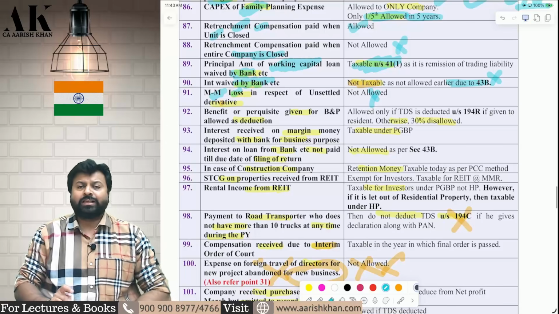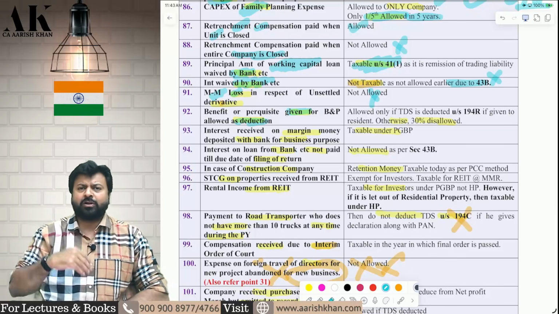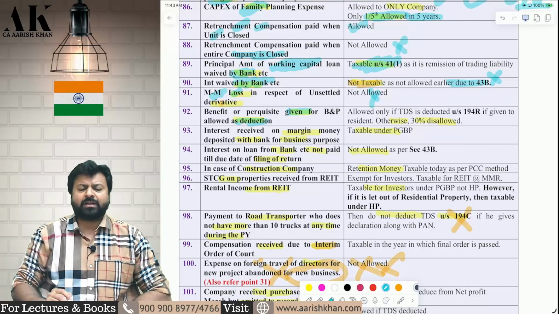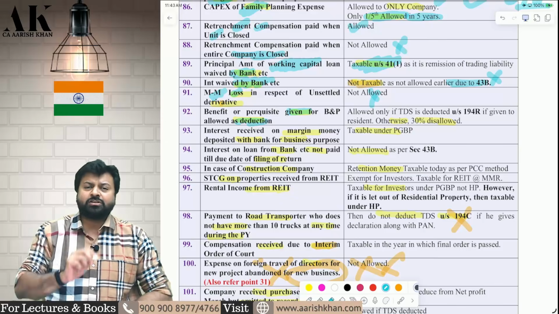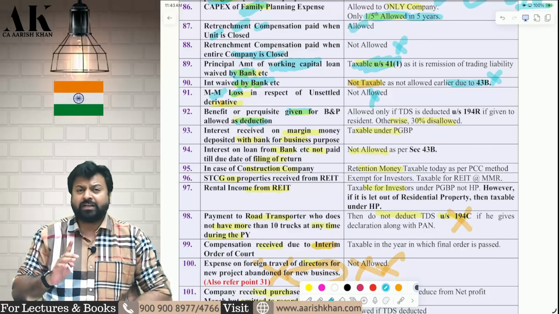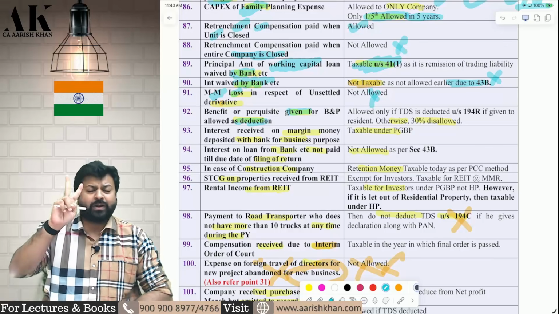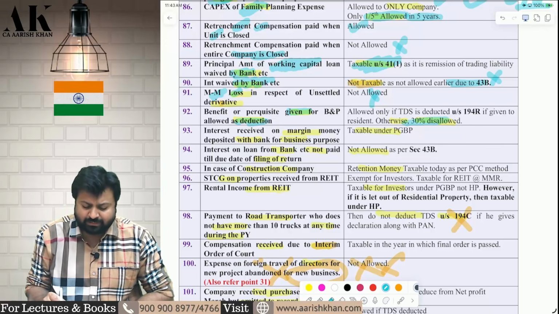Next, you are giving some benefit and perquisite in business to someone. You are very happy with your distributor or your customer. You are giving some benefit and perquisite to your customer, distributor, seller or supplier, anyone. Then in that case, you should deduct TDS under 194R. If you deduct TDS under 194R at the rate of 10%, then the expenditure will not be disallowed, if the perquisite or benefit is more than 20,000 rupees. But if you don't deduct the TDS under 194R, then 30% of the expenditure will be disallowed under the income tax law.